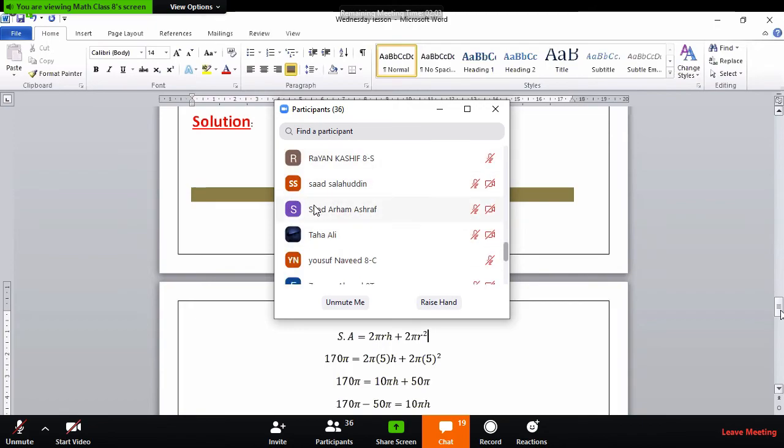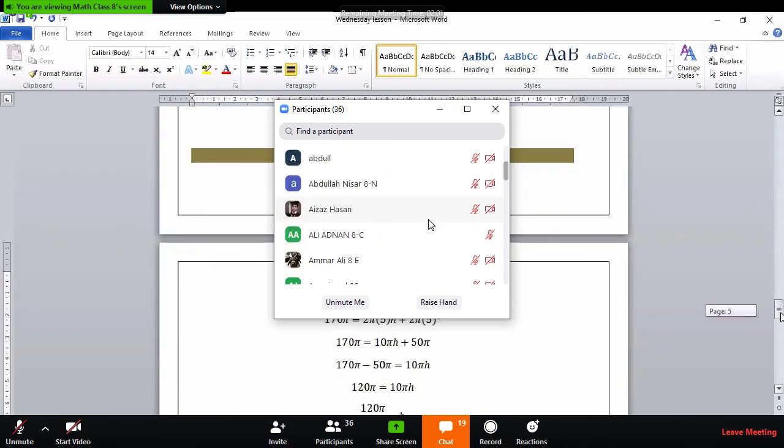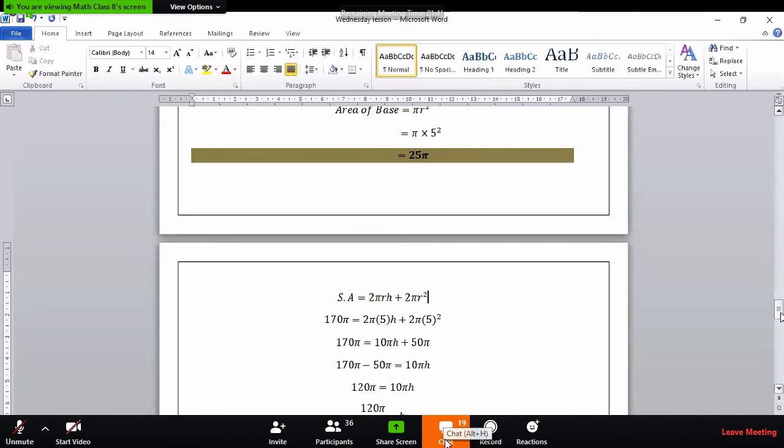Here, Sir Ali has used the basic formula of the surface area of a prism, that is perimeter of the base into height plus twice the base area. So it is not changed. If you need to replace the values, replace them in the basic formula: perimeter of the base is 2 pi r, into h becomes 2 pi r h. For twice the base area, you know that base area is pi r square, and twice means to multiply it by 2. But make it very clear.